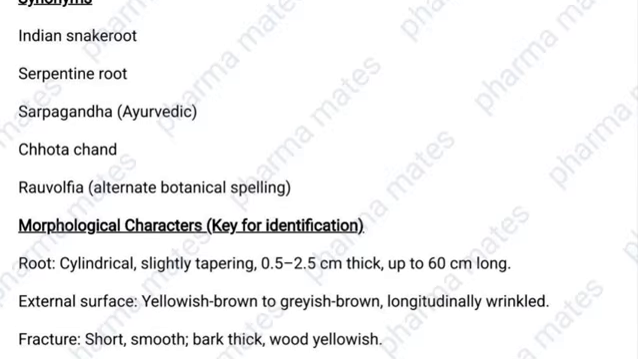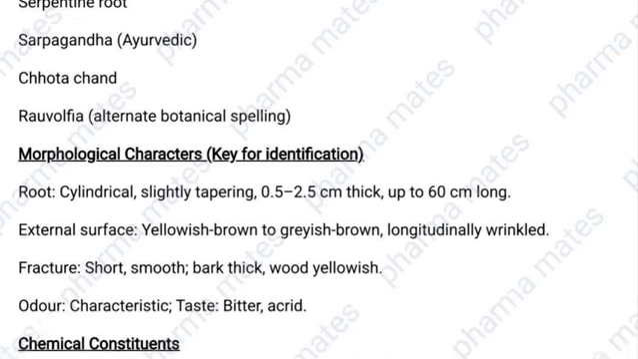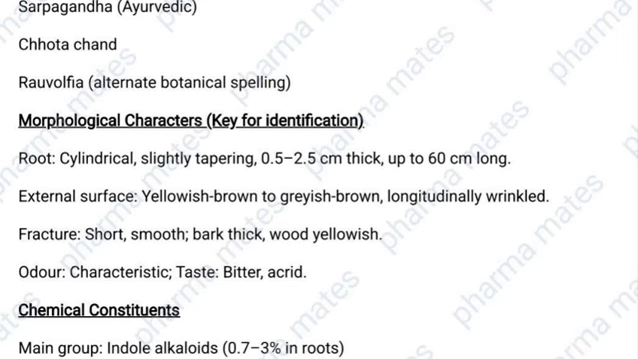Then just read about the morphological characters also. The roots are cylindrical, slightly tapering, 0.5 to 2.5 centimeter thick, up to 60 centimeter long. Then external surface yellowish brown to grayish brown, longitudinally wrinkled. Then fracture short, smooth, bark thick, wood yellowish. Okay, then characteristic odor and bitter acrid taste.